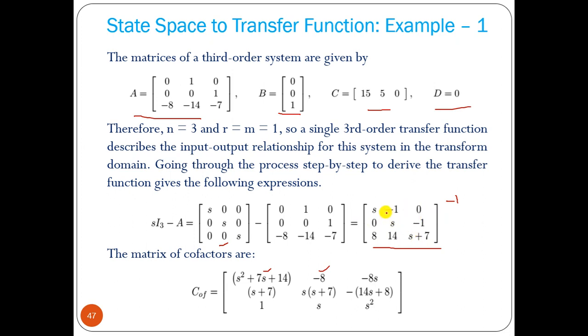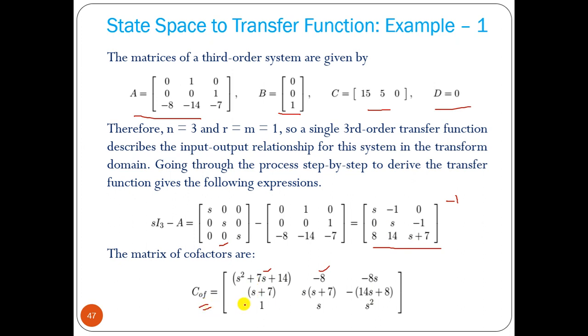These two cancel out, so that will be minus 14s plus 8. Then third row, 3 1 is positive, so plus 1. 3 2 is negative, so it will be minus s, which becomes plus s. Now these two factors give the s squared term. 3 3 is even, so positive. So this is the cofactor.